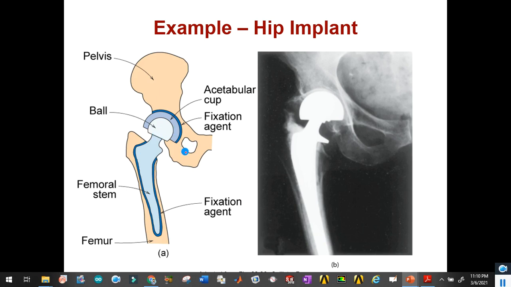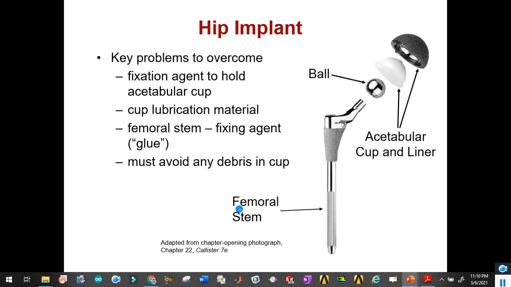So we can see the pelvis and ball structure. The property of the ball structure should be like, for example, here we can see the implant. Different ball, pelvis, and femur stem structures will be made up of different alloys, and these alloys will have the desired properties.